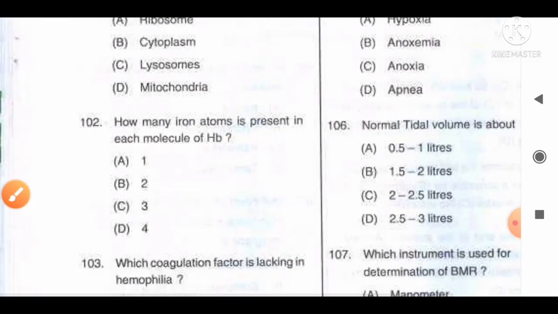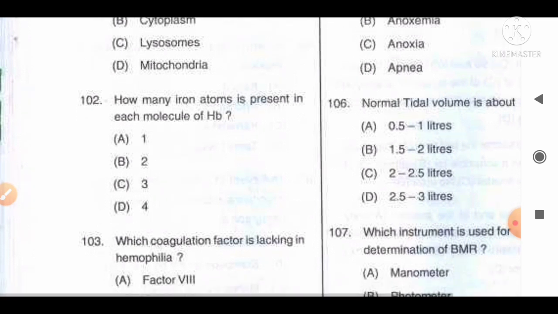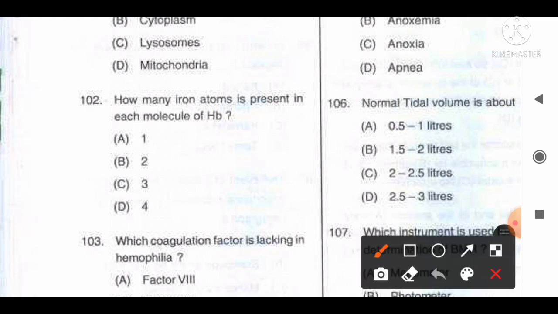Move to the next question number 102. How many iron atoms are present in each molecule of Hb? And the options are A 1, B 2, C 3, D 4. The fact available regarding this question is that there are 4 iron atoms in each molecule of Hb, which accordingly can bind with 4 molecules of oxygen. So from the given information we can say option D, 4, is the correct answer for this question.